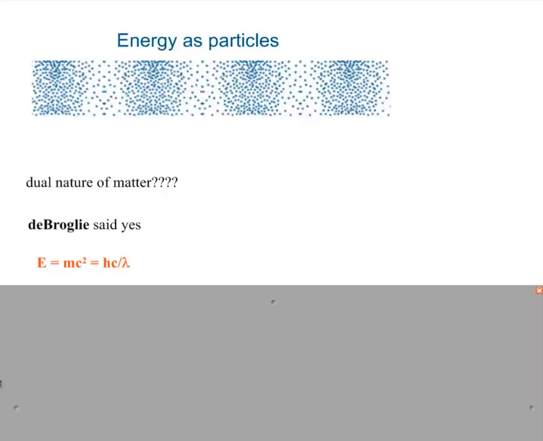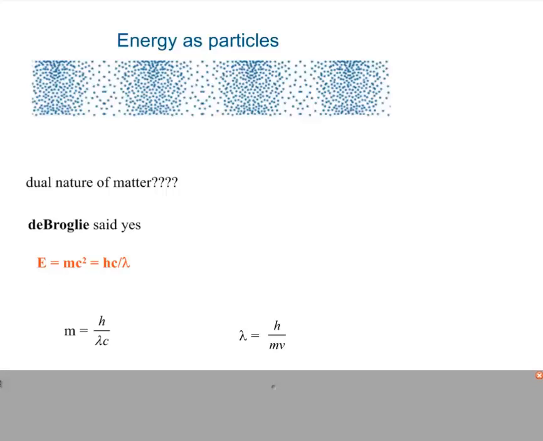And he used Einstein's equation and the equations linking energy and frequency, energy and wavelength together, and said that the energy of the photon equals its mass times c squared. That also equals Planck's constant times c divided by the wavelength of this energy wave. And so he wrote the equation so that we have it in terms of the mass of the particles and their wavelength.